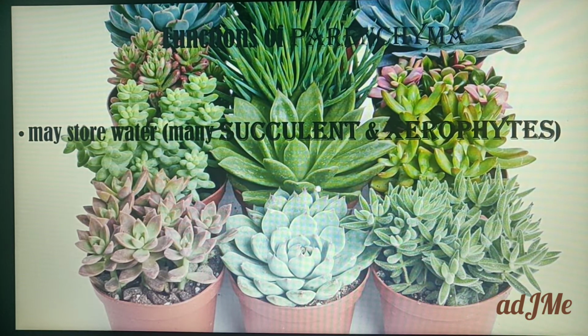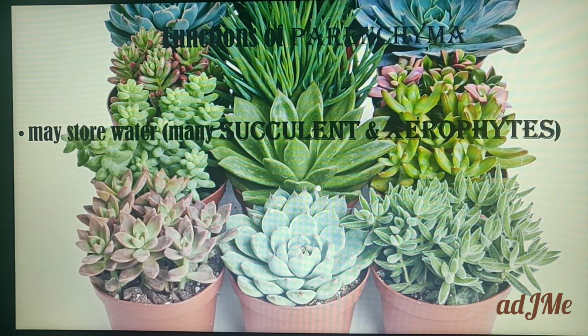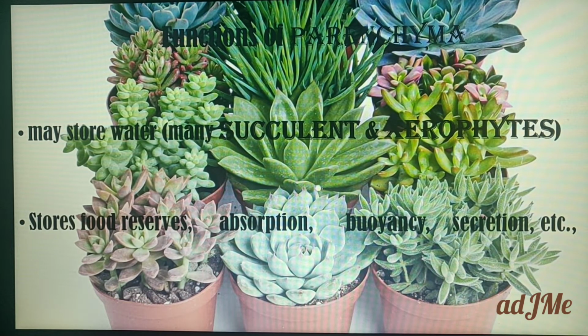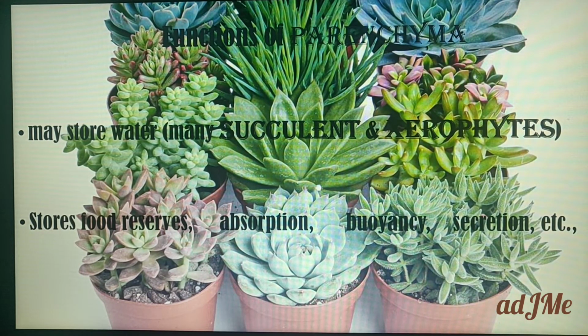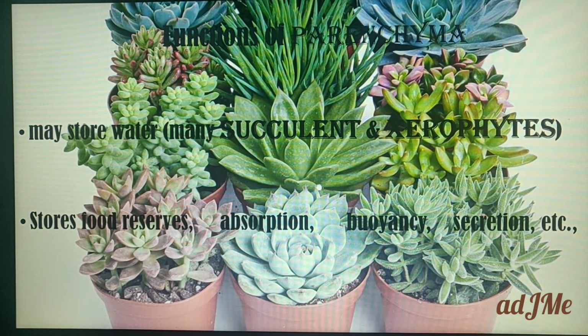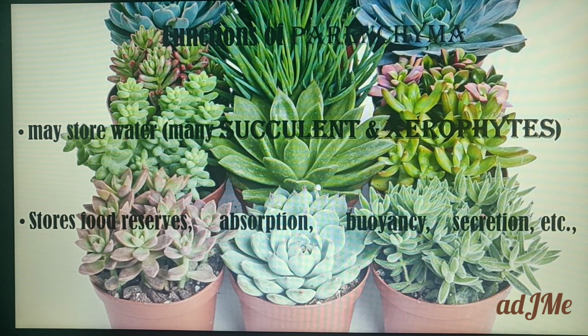So in both these cases you come across parenchymatous cells involved in the storing of water. That is the first function of parenchyma. Second, it is also involved in storing food, or in absorption, or in buoyancy, or secretion. With regard to the previous slide, we learned that it may contain air, then it is called aerenchyma. If it has chloroplast, it is called chlorenchyma. So if it has a chloroplast, surely it is going to do photosynthesis, and that is the first point.